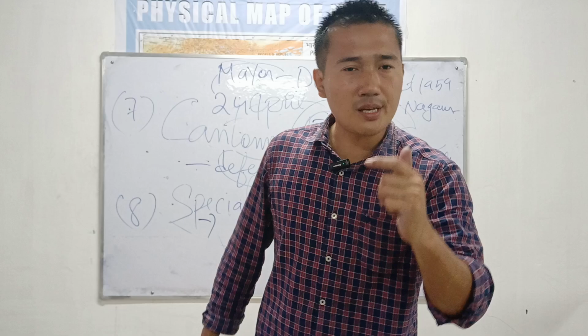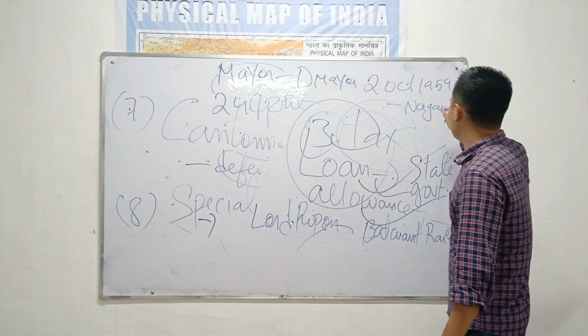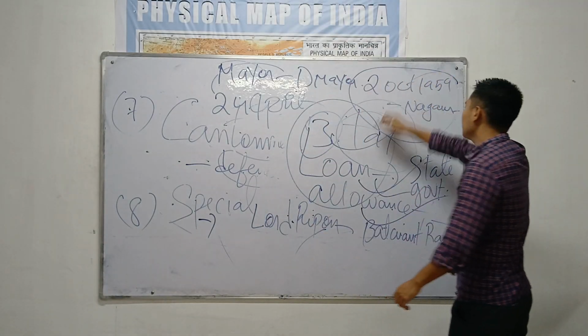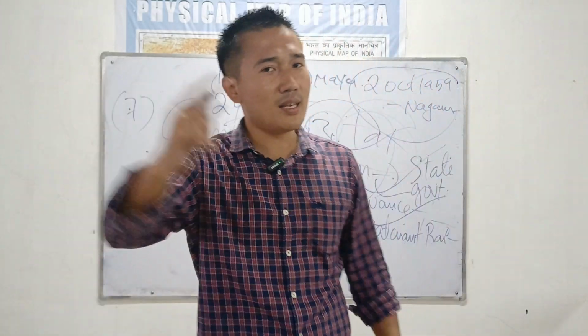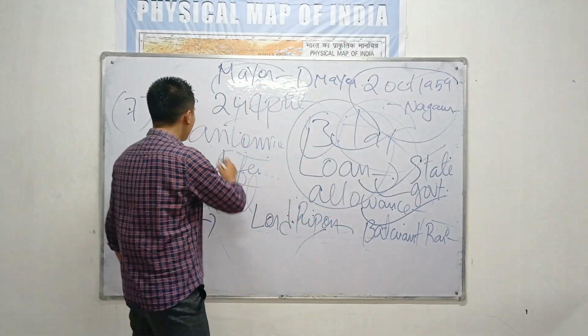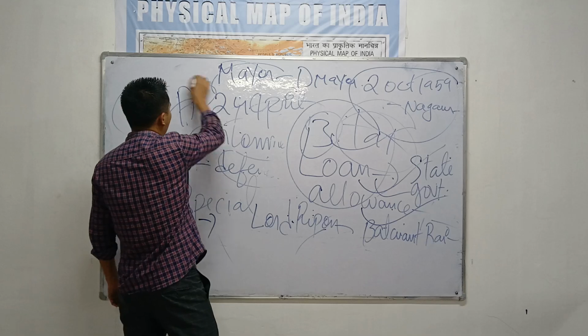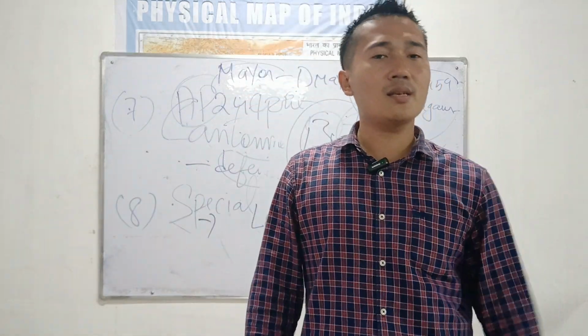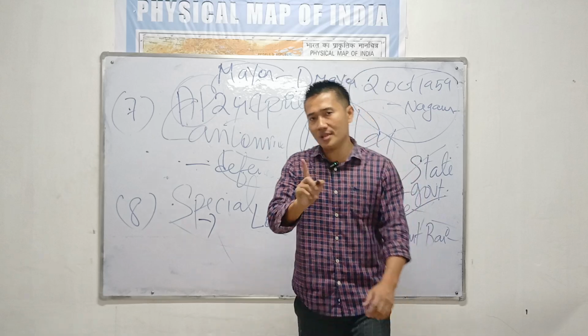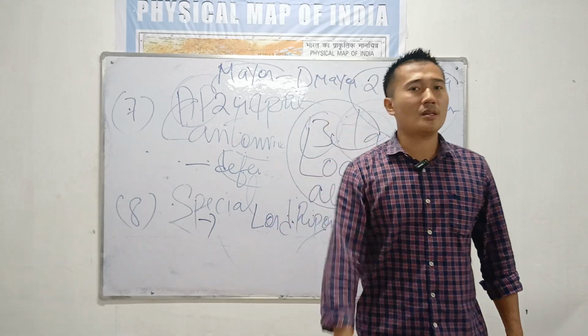Which is the first state in India to establish the Panchayati Raj system? It will be the Nagaur district of Rajasthan, 2nd October 1959. And the second state is Andhra Pradesh. Second is very important these days. They will never ask the first. Second is important. Andhra Pradesh is the second state in India to implement the Panchayati Raj system.